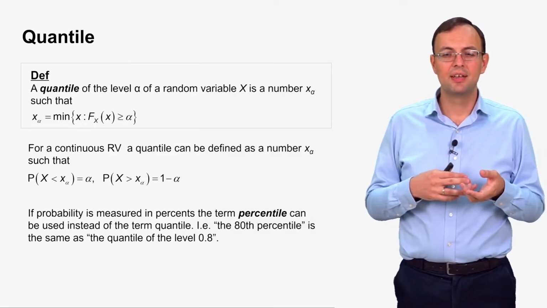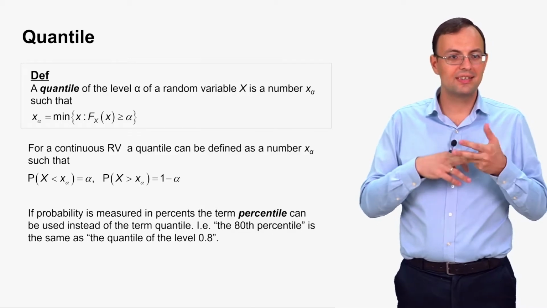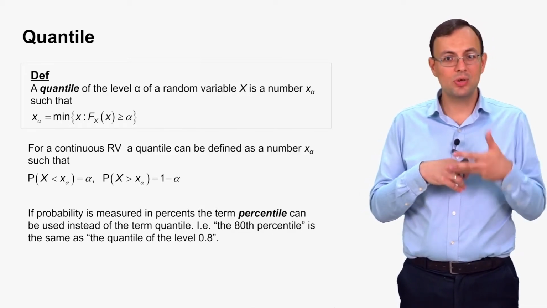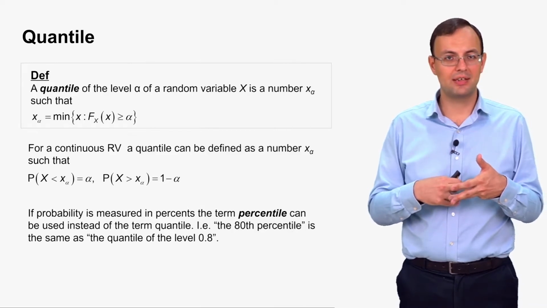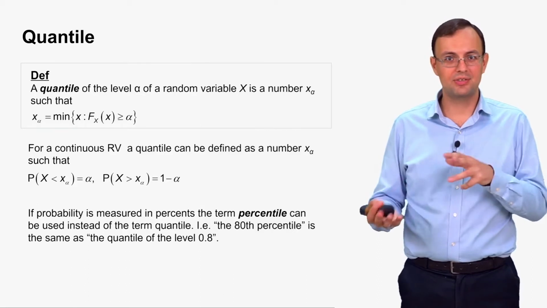So we can say the 80th percentile or 75th percentile, or we can say the quantile of the level 0.8 or the quantile of the level 0.75. So it is just the same.